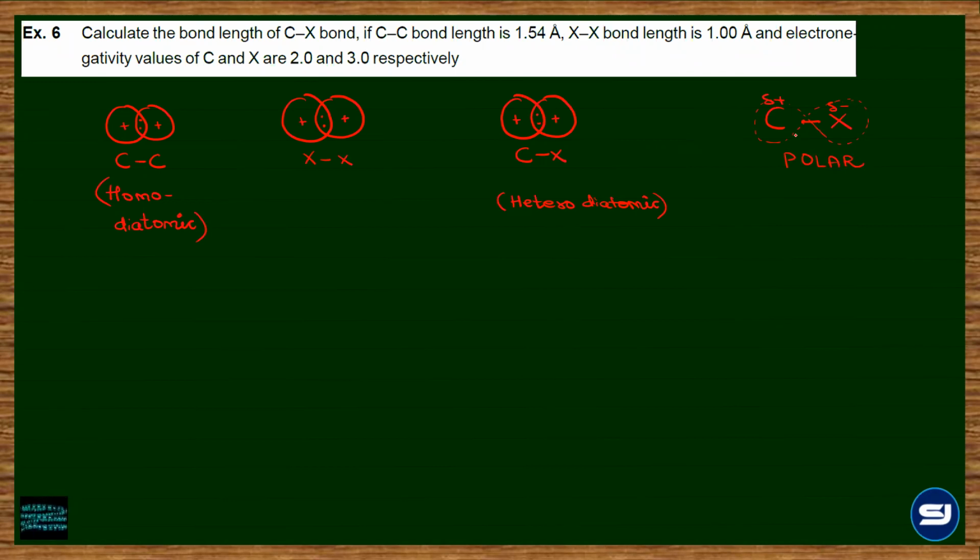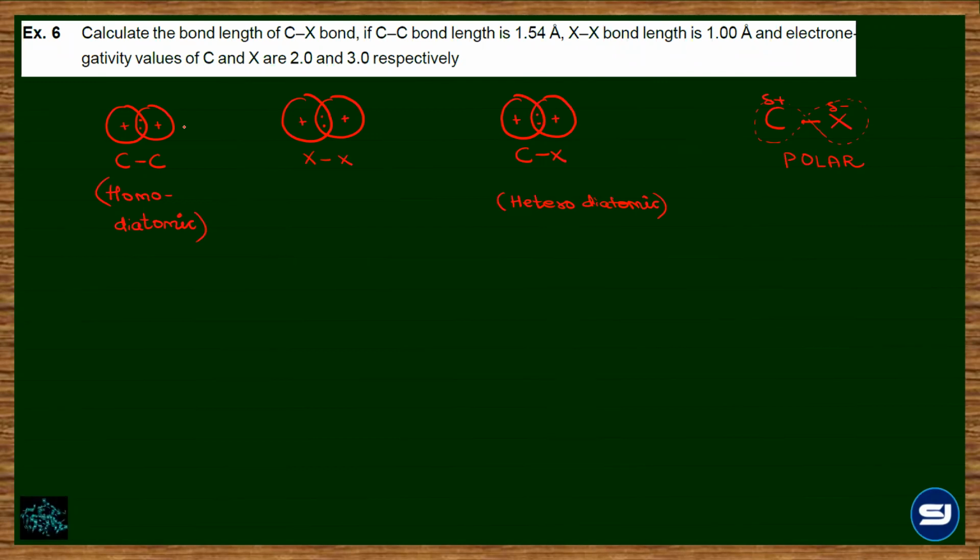So in this case, the normal calculation of the covalent bond will not be correct. It will not give you the accurate covalent radius. So there is a correction which is to be done on the basis of electronegativity.